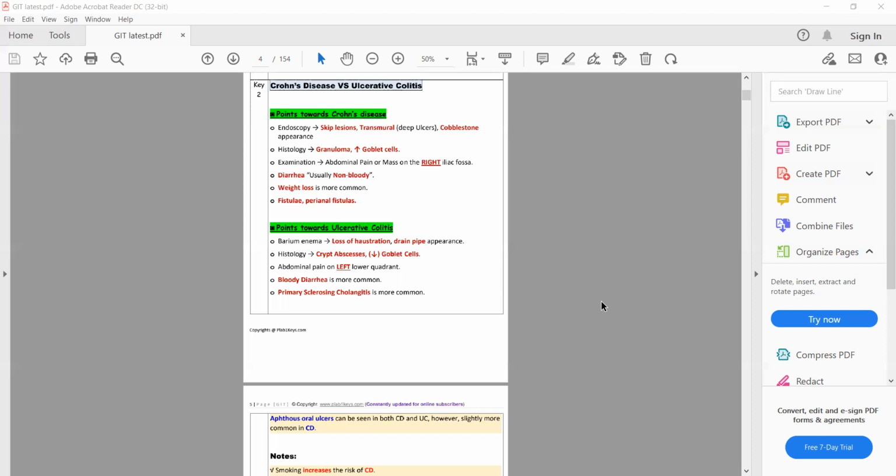Yes, Crohn disease, because Crohn disease most commonly involves the terminal ileum or ileocecal junction, which is present in the right iliac fossa, and Crohn disease can also lead to granuloma formation. So if in the PLAB 1 exam they ask you about a person with a mass in the right iliac fossa and chronic diarrhea, then you will think of Crohn disease. What will be the finding in ulcerative colitis on histology? In ulcerative colitis, there will be crypt abscesses and a decrease in goblet cells.